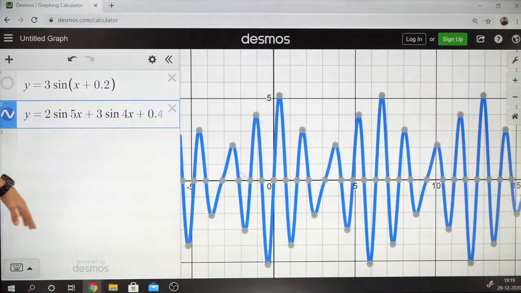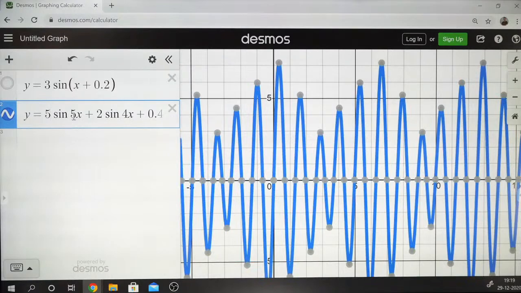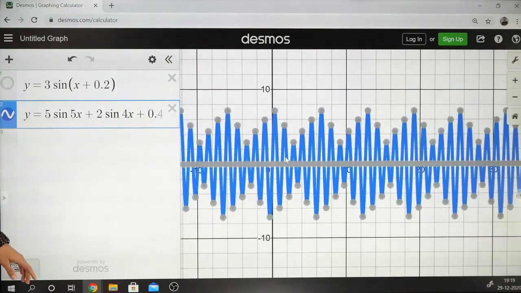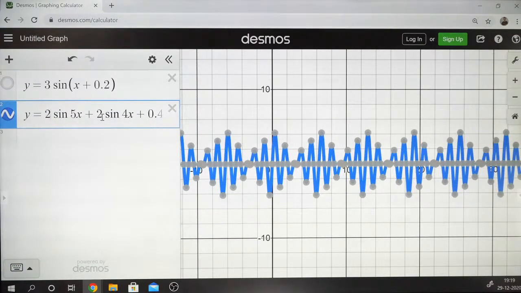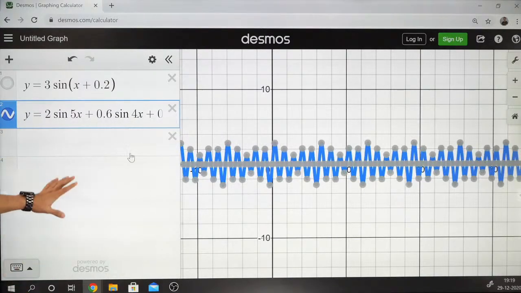It's looking like one crazy thing out there, and I can change these parameters, something like this. I hope you can see that. So maybe this is 5. You can see it's a periodic function. I can change these parameters, guys. It's up to me how I want to change it. These parameters will definitely affect everything. So I can make it 0.6 or something like that, and you can see how these things change.